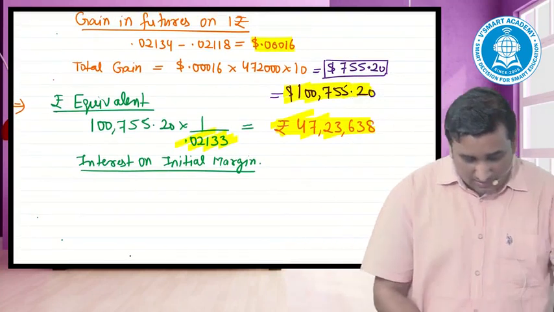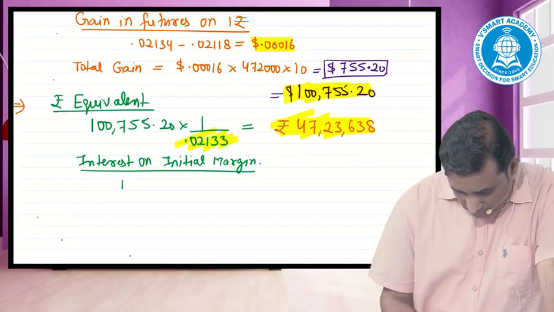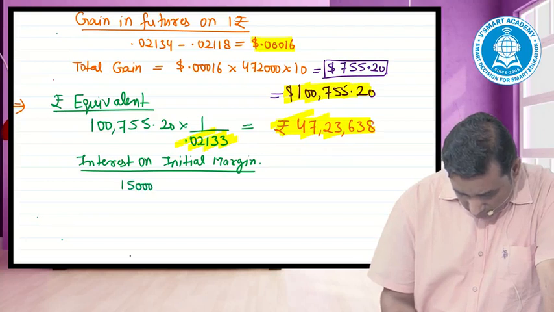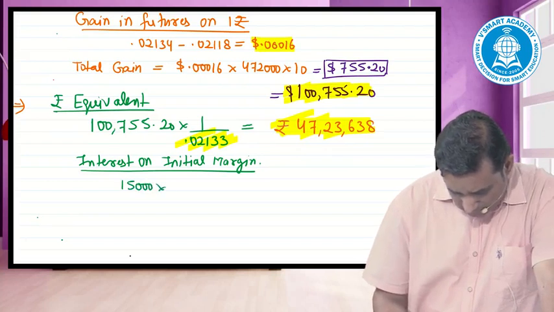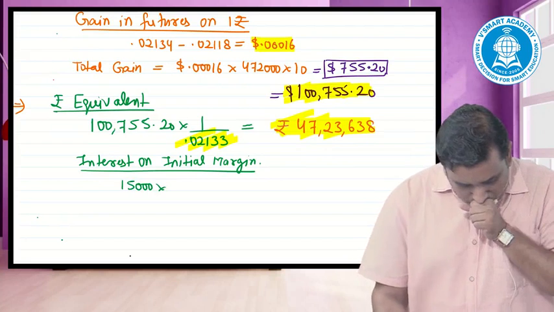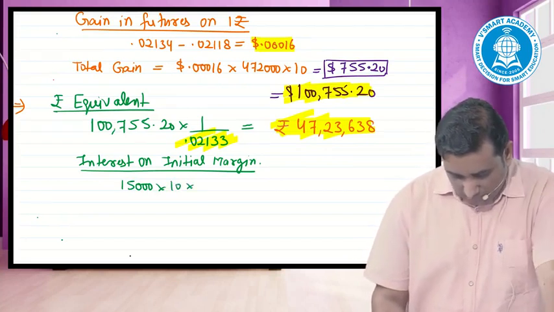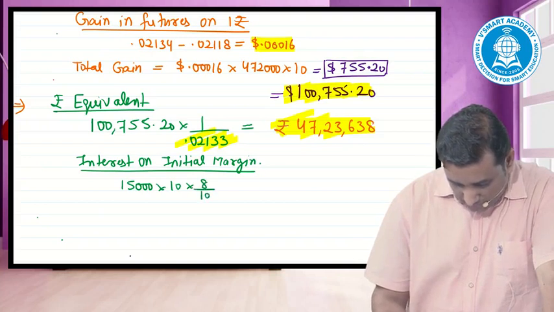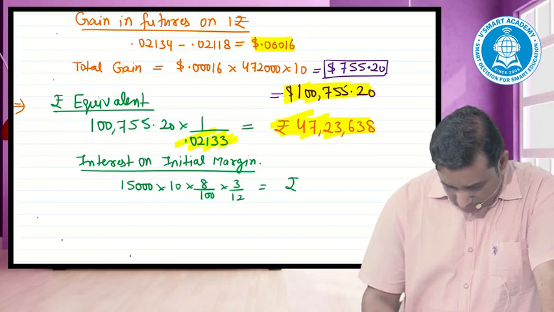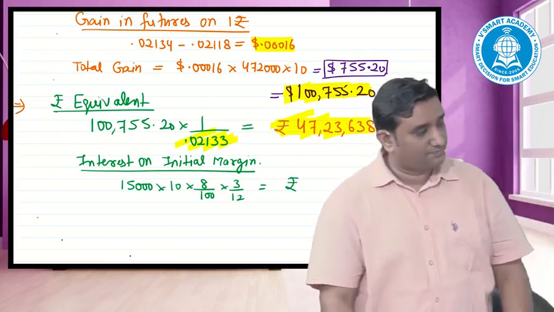Interest on initial margin: you have 15,000 into how many contracts? 10, into rate of interest 8 by 100, into what? 3 by 12. This will be your interest opportunity cost.